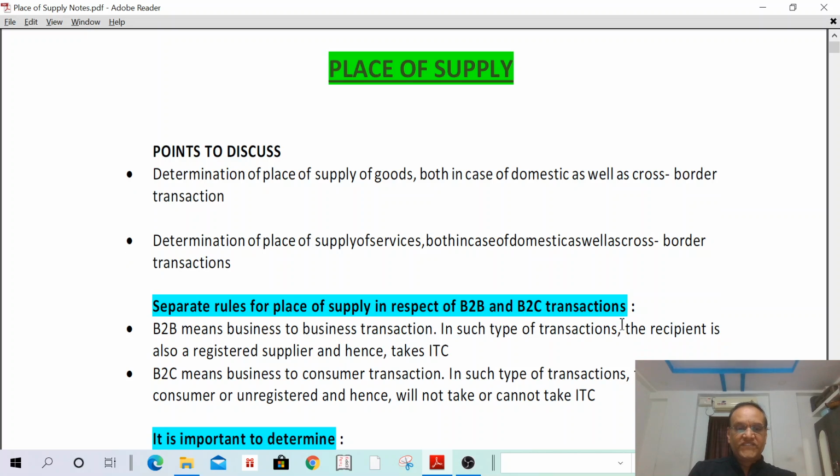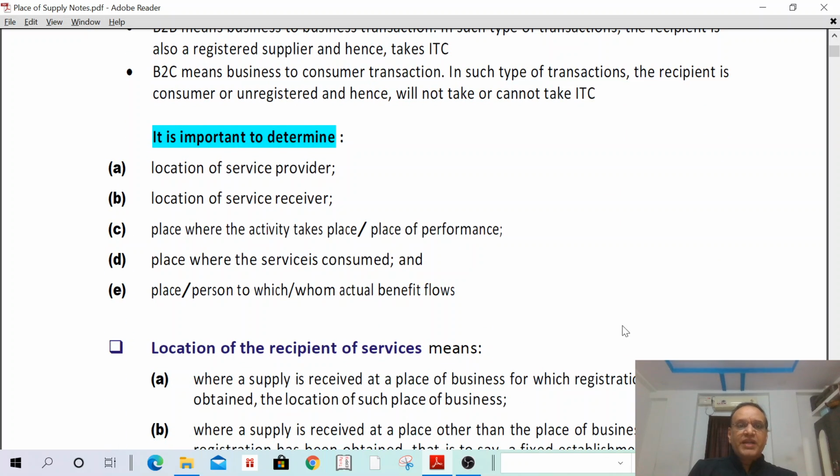Then next one. It is important to determine the location of the service provider, location of the service receiver, place where the activity takes place or place of performance, place where the service is consumed, and the place or person to whom the benefit flows. That means we are going to determine the location of the recipient, location of the supplier, and the place of supply. These three are very important. We have to determine the location of the recipient, location of the supplier, and place of supply. Then one by one we are going to discuss.